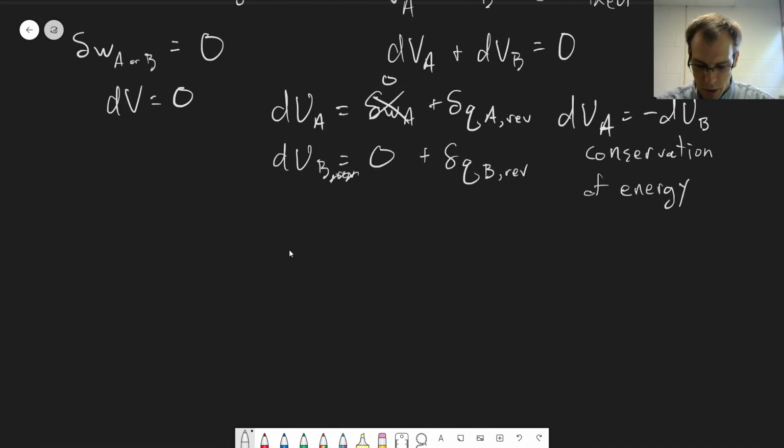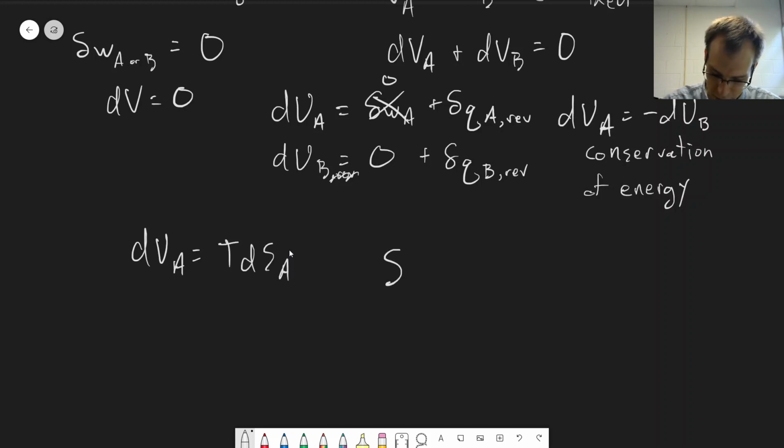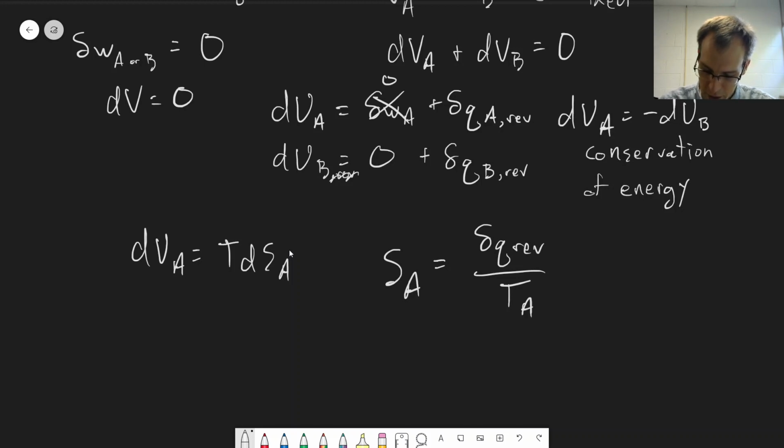If we have some sort of process, we can say dUA is equal to T dSA, because the entropy change for side A is equal to dQ reversible over TA by definition, which means that dQ reversible is equal to TA dSA.